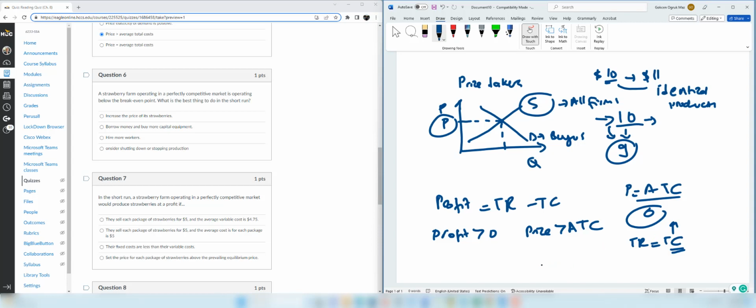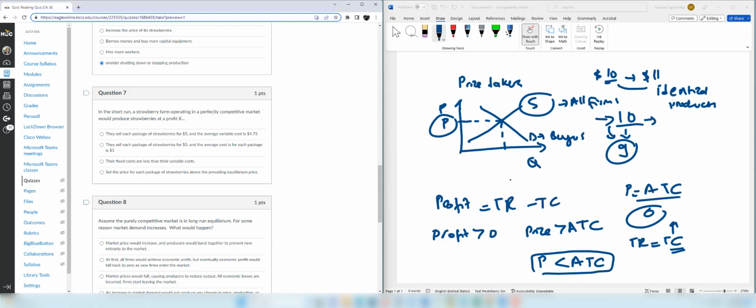So since now we are below the break-even point, price is less than ATC. And if price is less than ATC, you are making a loss. So you can think about shutting down in the short run if the price is less than average variable cost. And you can stop producing if this condition continues in the long run and exit the industry. So therefore, the right answer is the last option.